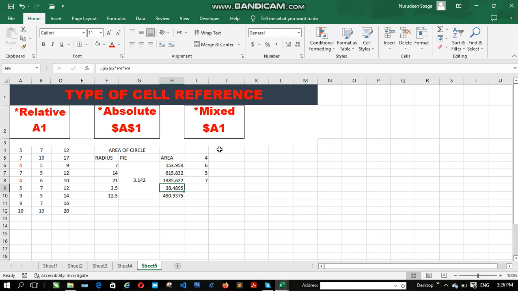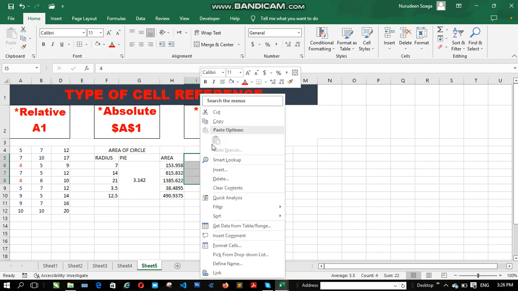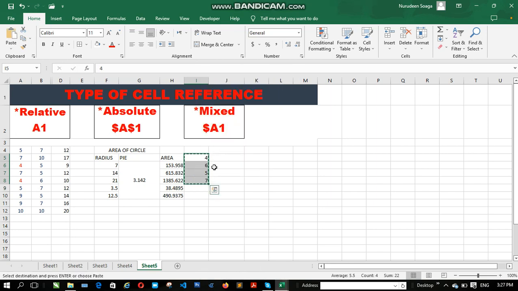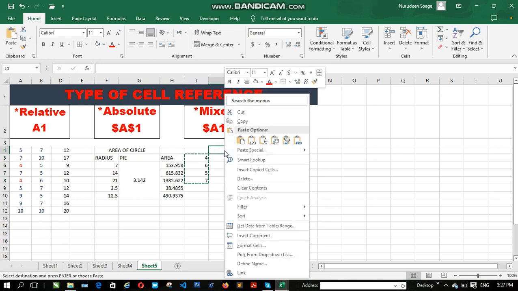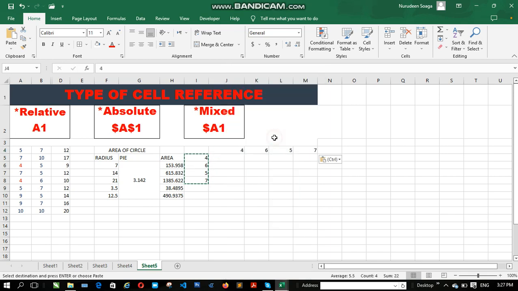So what I want to achieve with this now, I'm going to copy this value. Then I will put it here at the top and transpose it, so it will be placed horizontally instead of vertically. Now I want to multiply 4 by 4, 4 by 6, 4 by 5, 4 by 7, and do the same to others.